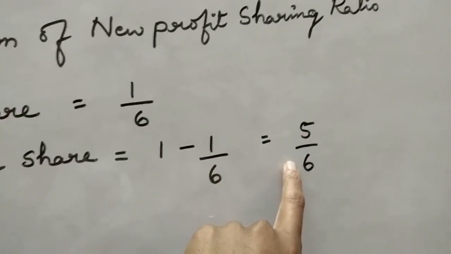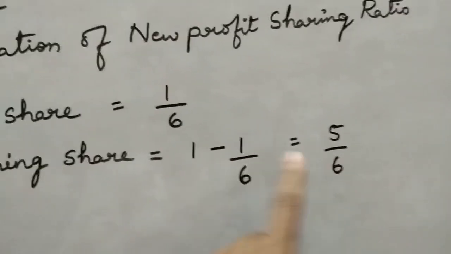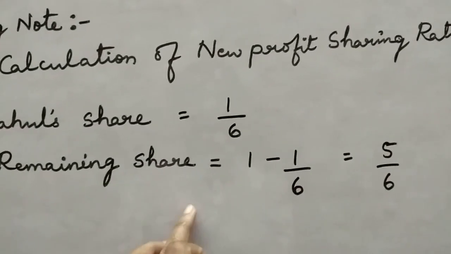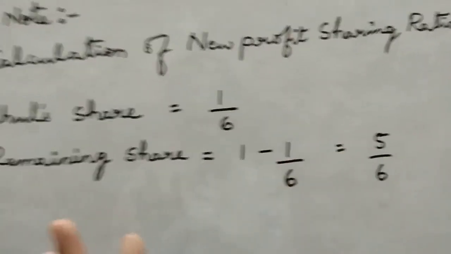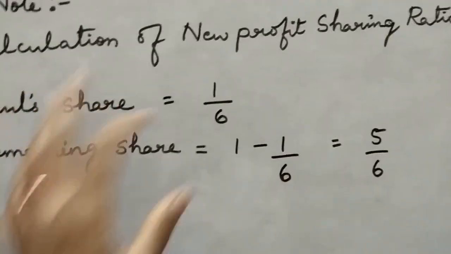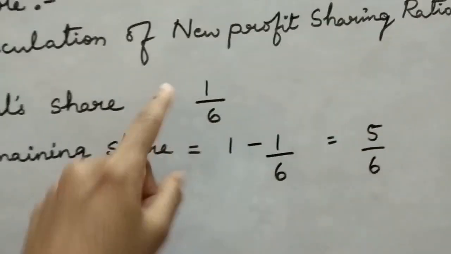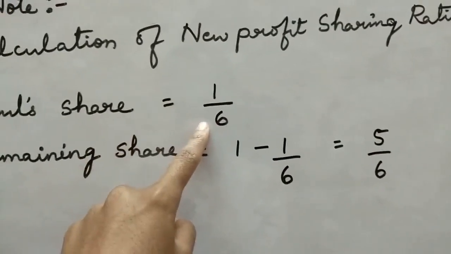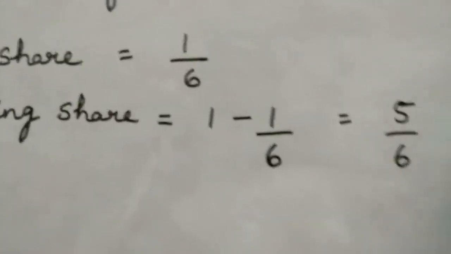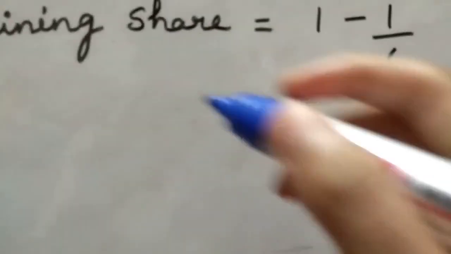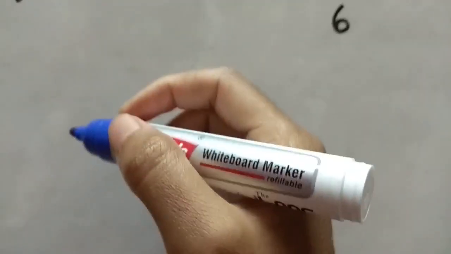This is a very simple thing you can use to find out your remaining share, using a very simple idea. For anything, let it be anything, you can do this. Suppose it is going to be 1/5, then in that case you will get the remaining as 4/5. So now let me go for the LCM step, how to find this out. I'm just showing you, after checking you can follow whichever you want.